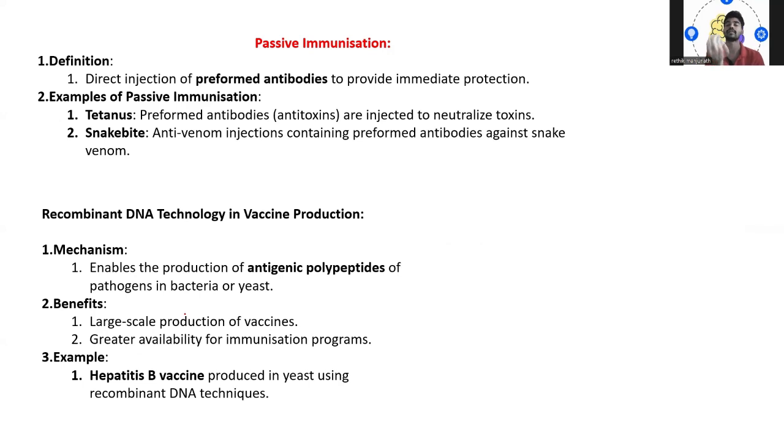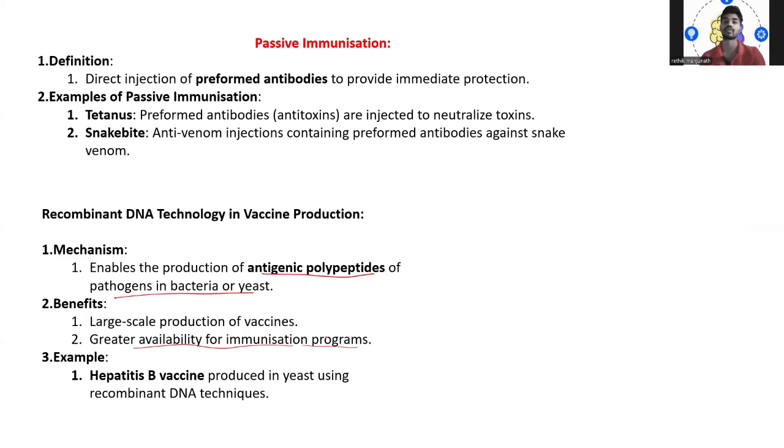Snake bite is also similar, where we inject the antibody of that particular strain to cancel out the antigen and protect human beings from the snake venom. Then what is the use or utilization of recombinant DNA technology in vaccine production? It enables the production of the antigen polypeptide of the pathogen in bacteria or yeast, produced on a large scale, giving greater viability for immunization programs. An example is the hepatitis B vaccine, produced in yeast using recombinant DNA technology.